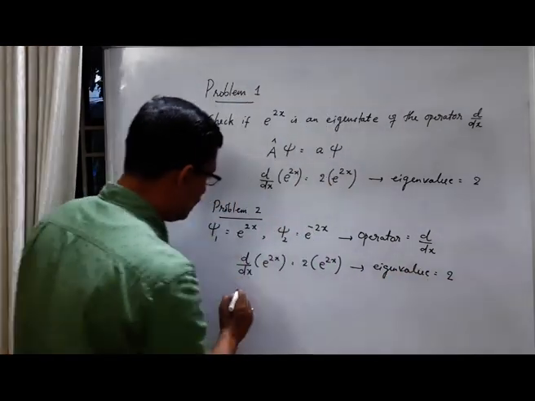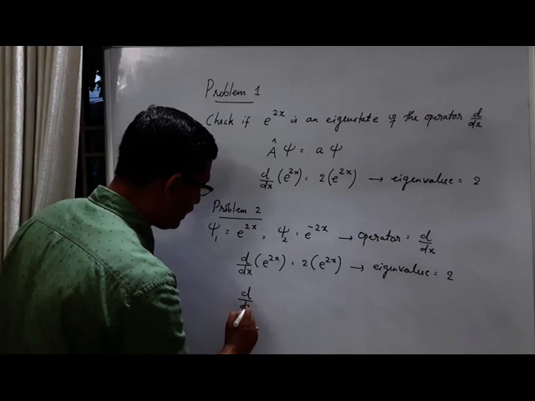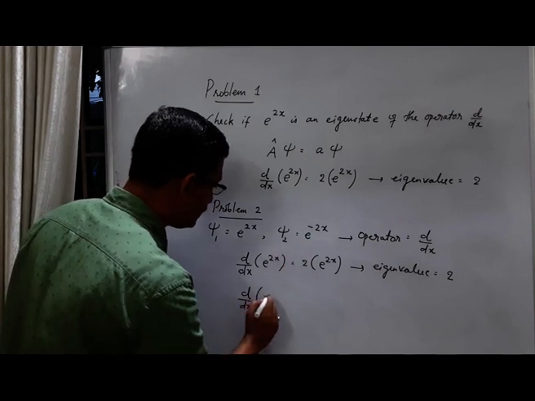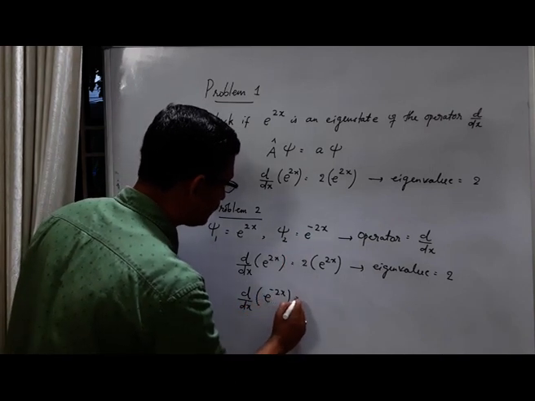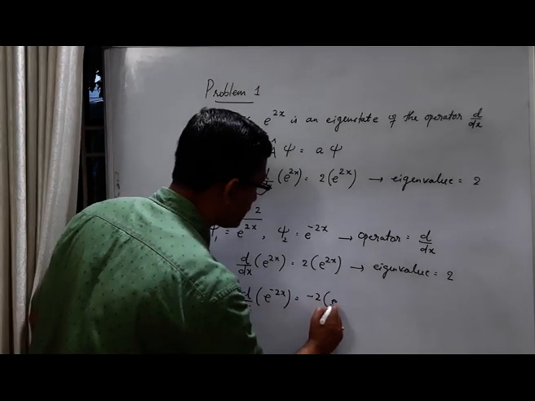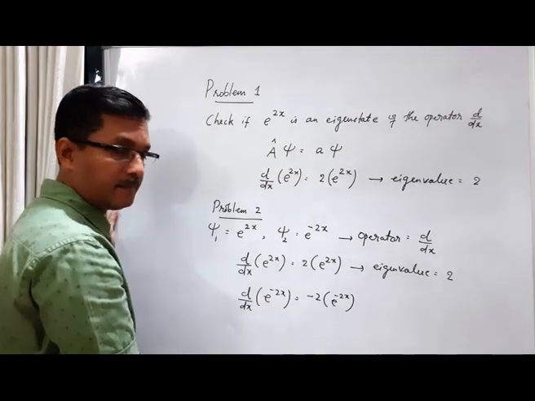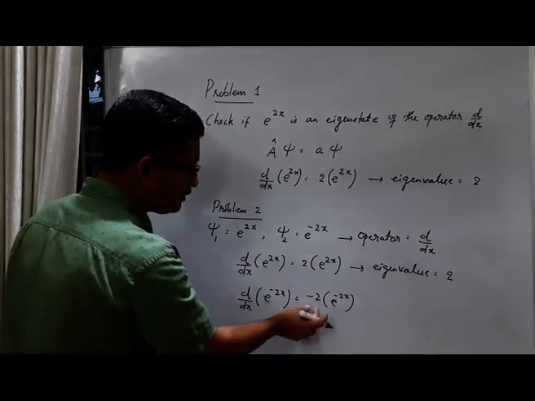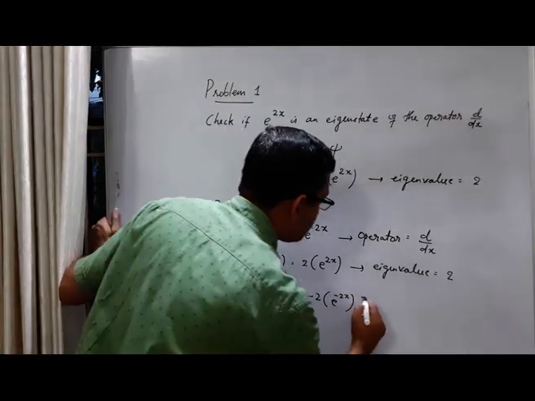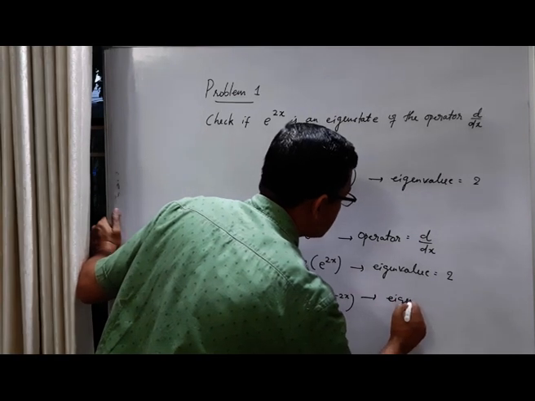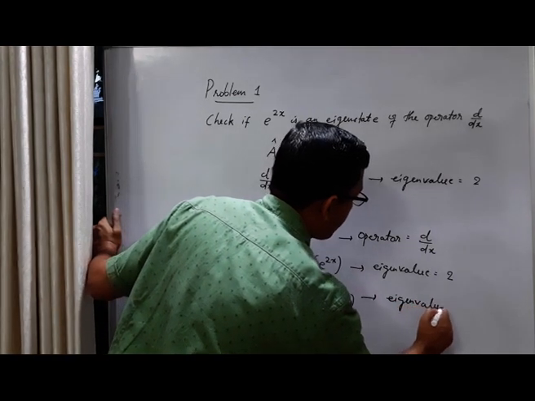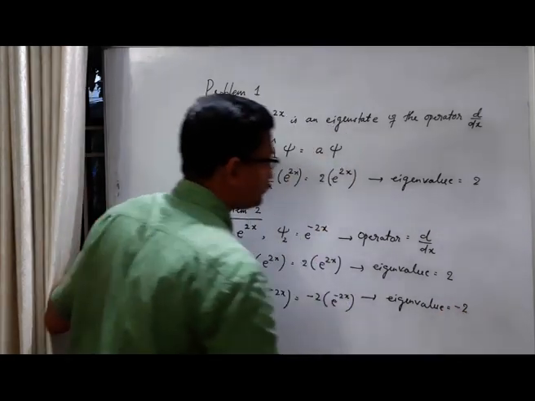Now d by dx acting on the second wave function e raised to minus 2x, we get minus 2 times e raised to minus 2x. This is again an eigenvalue equation of this type. Here the scalar is minus 2, that means the eigenvalue is minus 2.